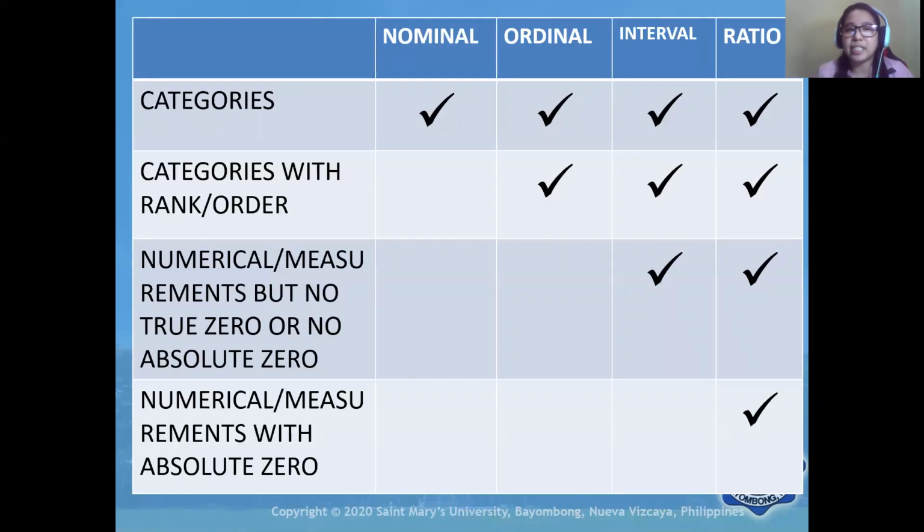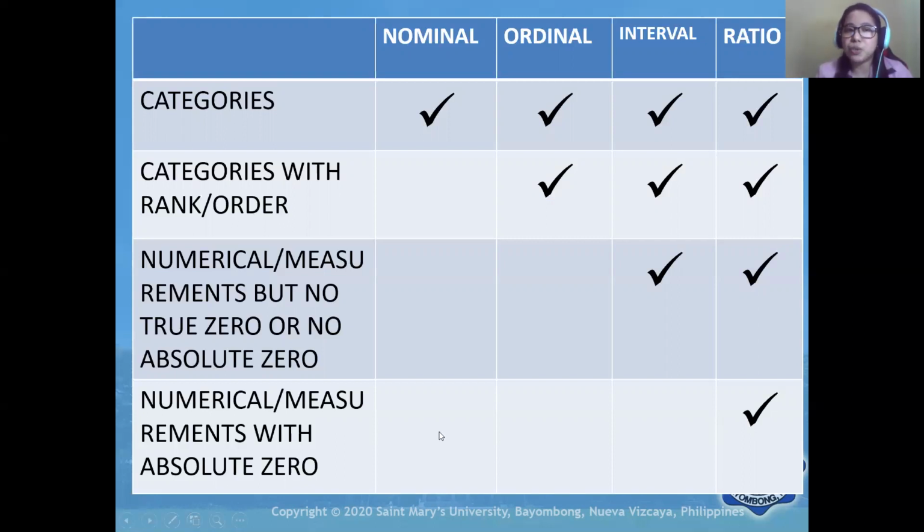Let's say, for example, temperature. The temperature is 0 degrees Celsius. We cannot claim that there is no temperature, because there is still temperature, and that is 0 degrees Celsius. Therefore, temperature is an interval.